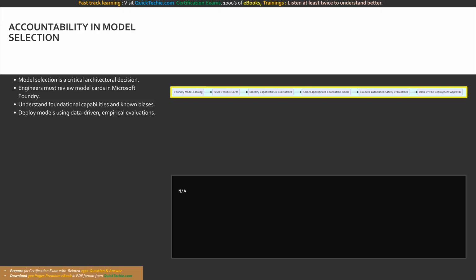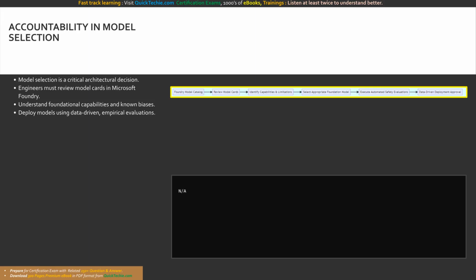Programmatic accountability during testing requires integrating automated evaluation scripts into your continuous integration pipelines. Developers write Python test suites that query the AI endpoint with hundreds of curated benchmark prompts. The script then asserts that the model's safety scores remain above the governance framework's strict minimum threshold, automatically failing the build if regression occurs. This visual outlines the accountable model selection pipeline.